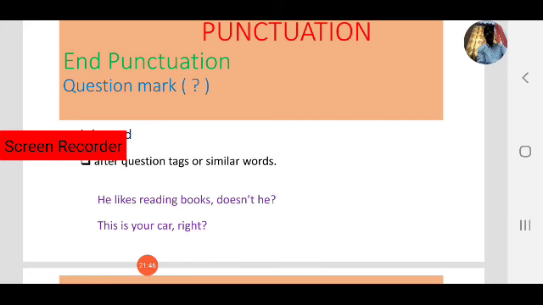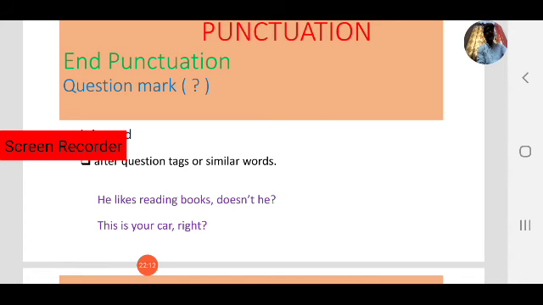Observe where the question mark is used, at the end of the sentence. What is the sentence? He likes reading books, doesn't he? What is the question tag here? Doesn't he, that is a question tag. So at the end of the question tag we use a question mark. Next one, this is your car, right?